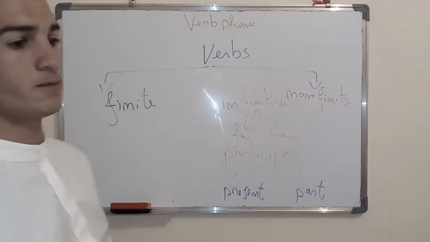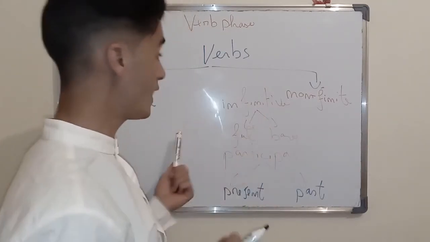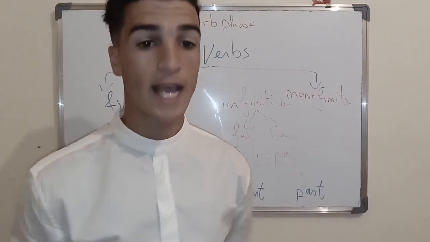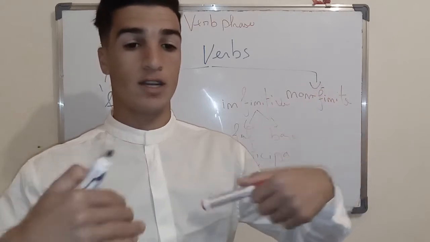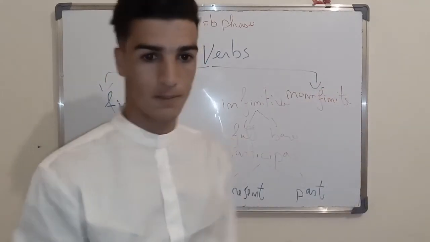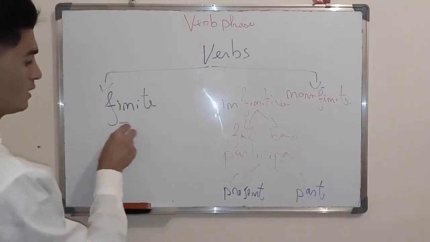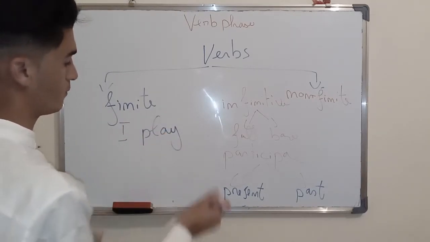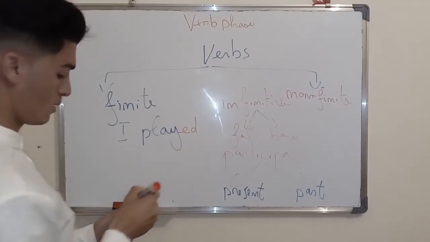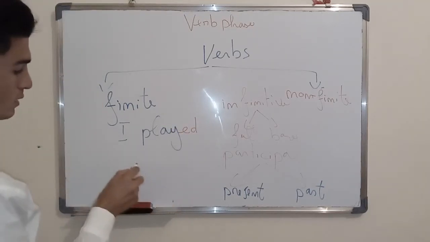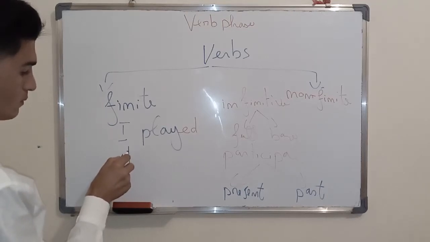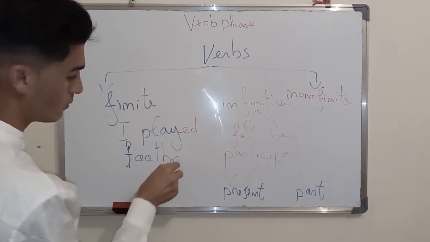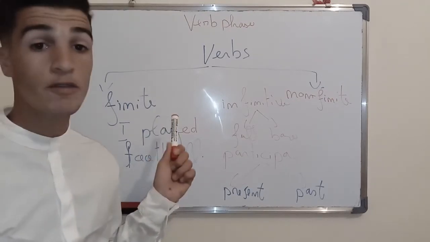Here in finite verbs, it is quite simple. In finite verbs, these verbs show agreement with the subject. They are conjugated, in fact. They show tense. They express tense. For example, I played football.